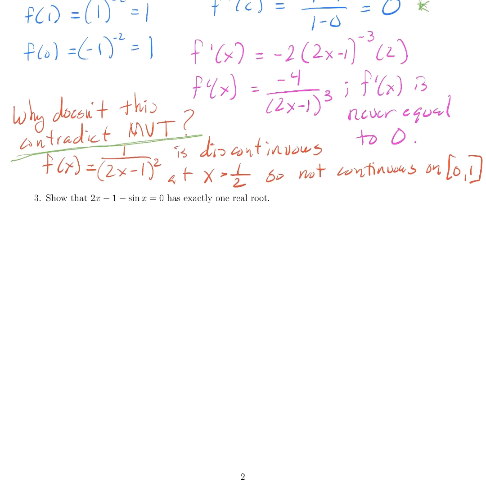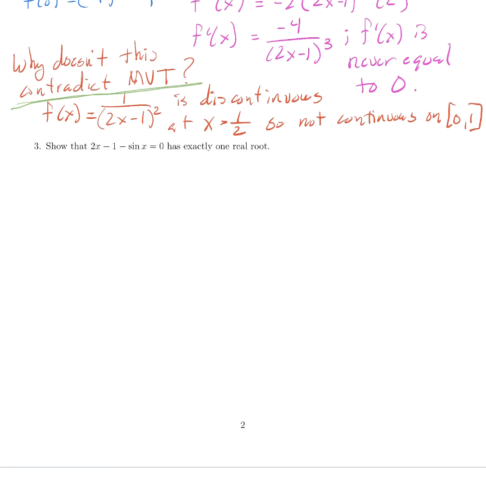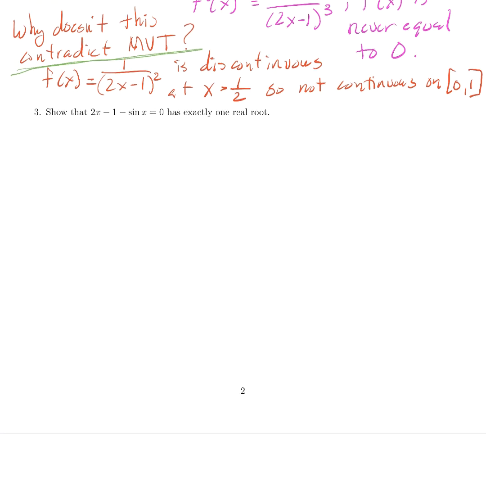Okay, final question. Show that 2x minus 1 minus sine x has exactly one real root. All right, there was an example like this in the introduction video. This is usually a challenging topic, so I thought we'd walk through this one together as well. Okay, so what do we have to do? Our first job is that we have to establish at least one root.